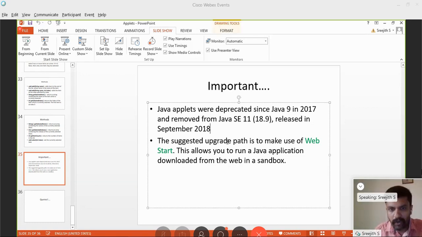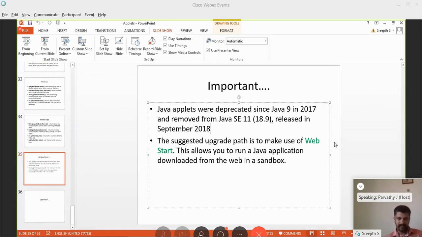So there is no support for Java applets, and now applet is no longer available. The suggested upgrade path is to make use of WebStart. There is a software called WebStart, and this allows you to run a Java application downloaded from the web in a sandbox. Okay. Thank you. Now I can answer your queries.